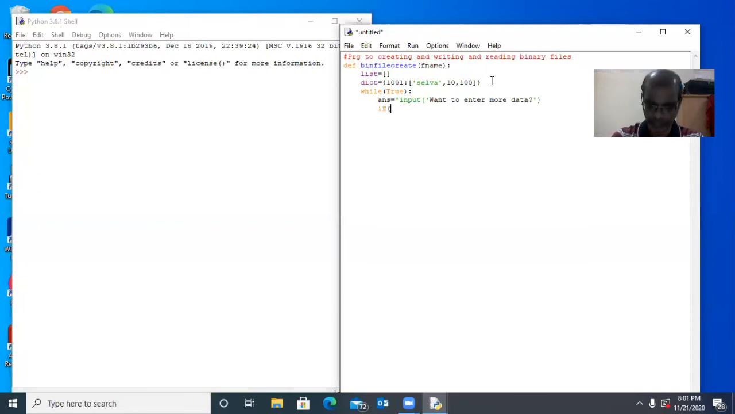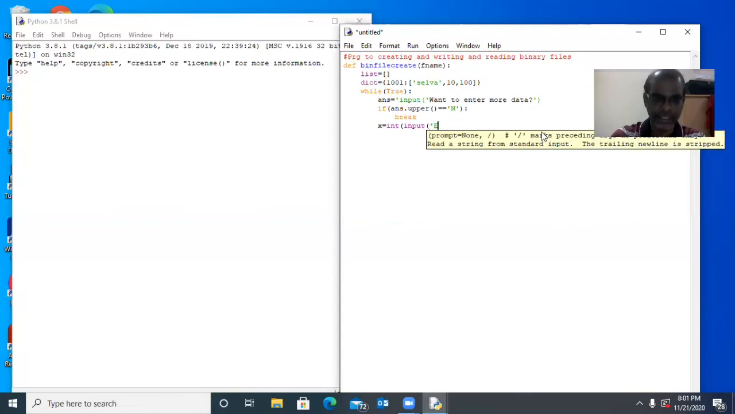So if ans.upper equal to capital N, then break. Otherwise, if you press anything other than N, this loop will be executed continuously. X equal to int of input. First, we have to enter the registration number or admission number that will act as a key for the second student. Enter admission number.